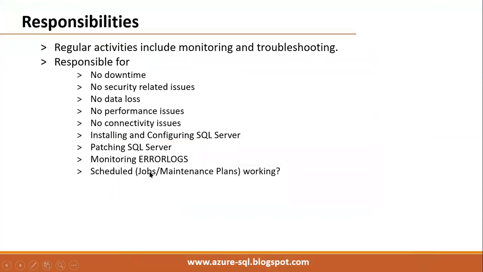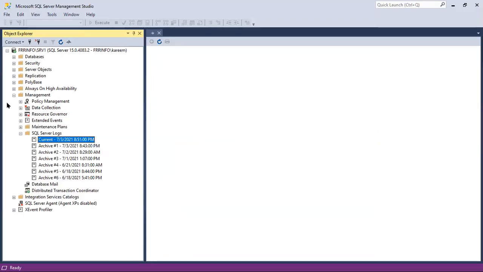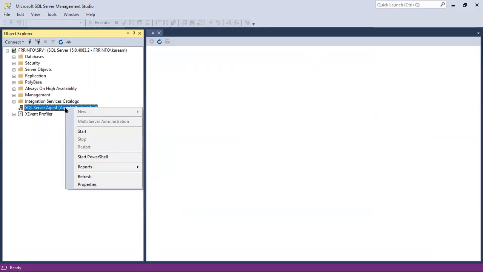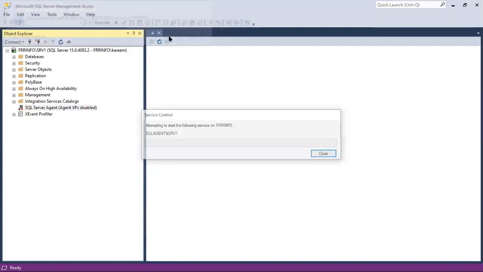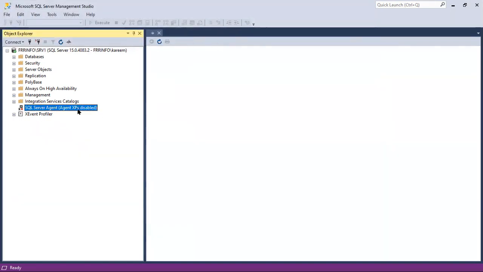Then we have to see whether all the scheduled activities are working or not. Generally, remember, we are going to schedule everything by using SQL Server Agent. Under SQL Server Agent, we can create jobs. By using jobs, we can schedule the activities.